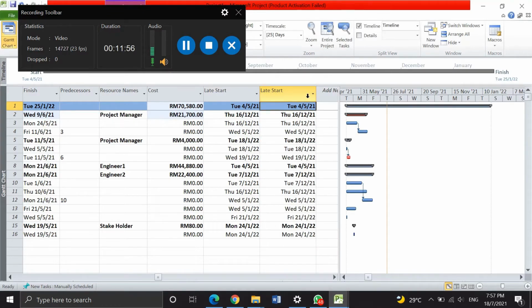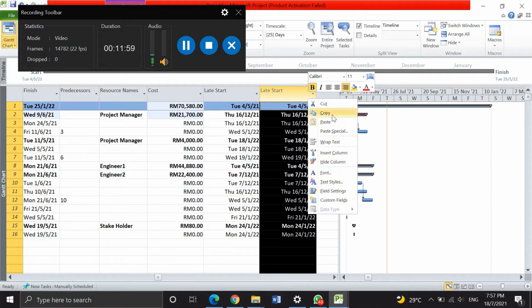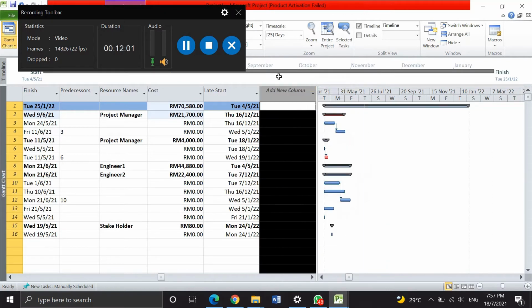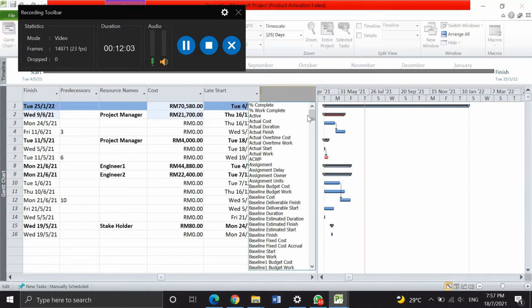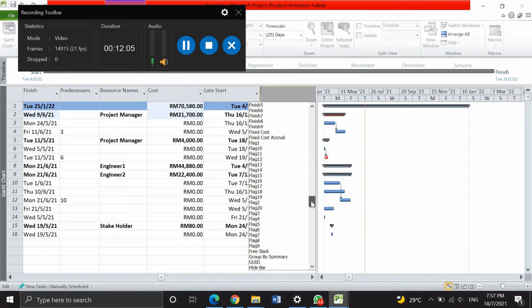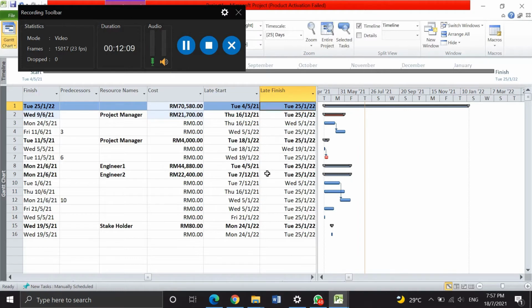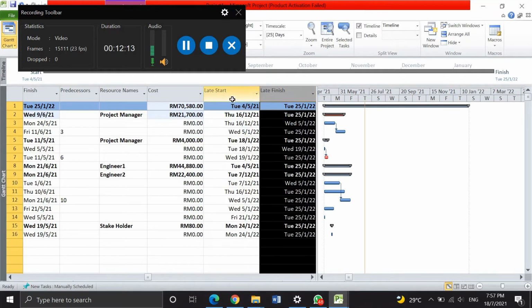Late start, sorry. Late finish. So this is the late start, and this is the late finish for this project.